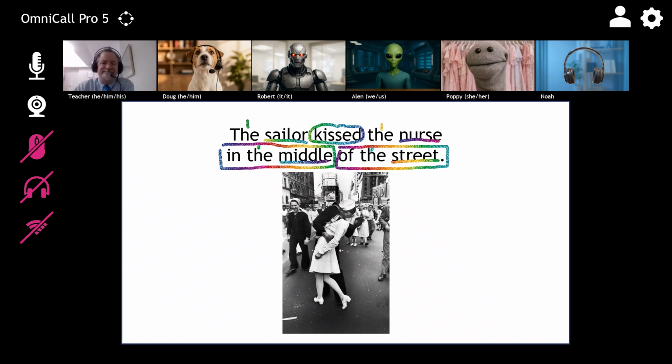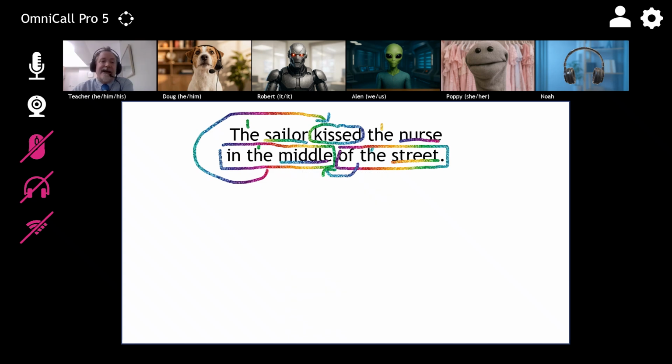So in the middle tells where the kiss happened, and of the street describes. It doesn't explain sailor, and it doesn't explain nurse. Ah, it's middle. What middle? Middle of the street, and that's all. Yeah, good catch there. This is similar to what Robert did of having modifiers inside of modifiers. This is a preposition modifying a word that's in another preposition box. So how would you do this as a diagram?